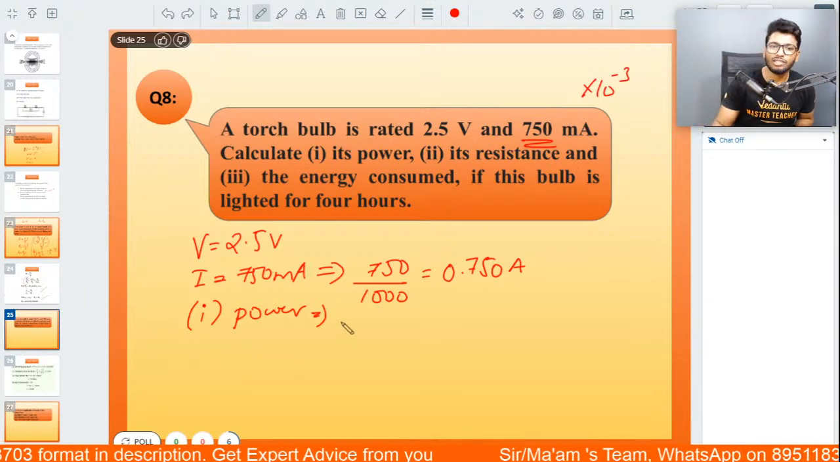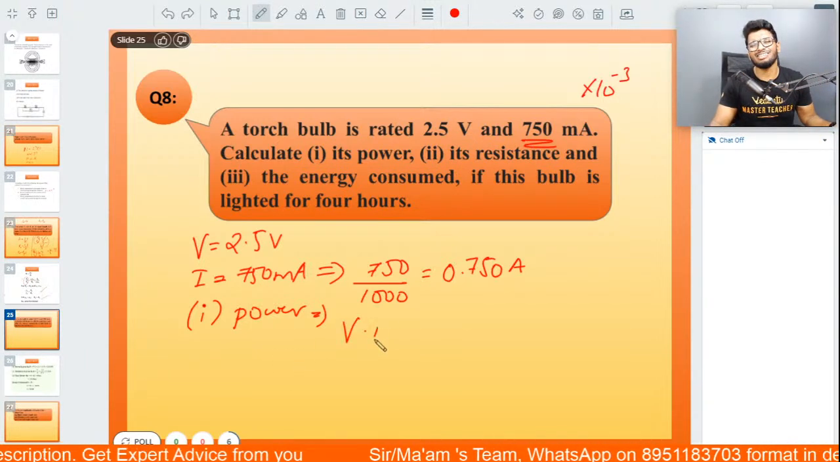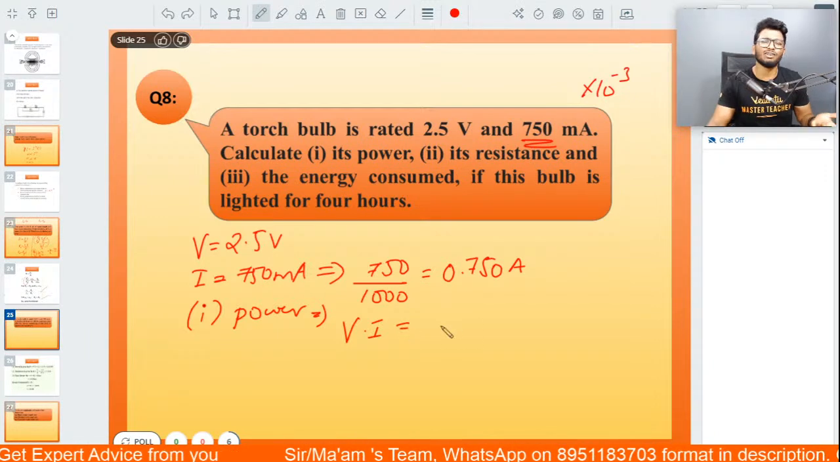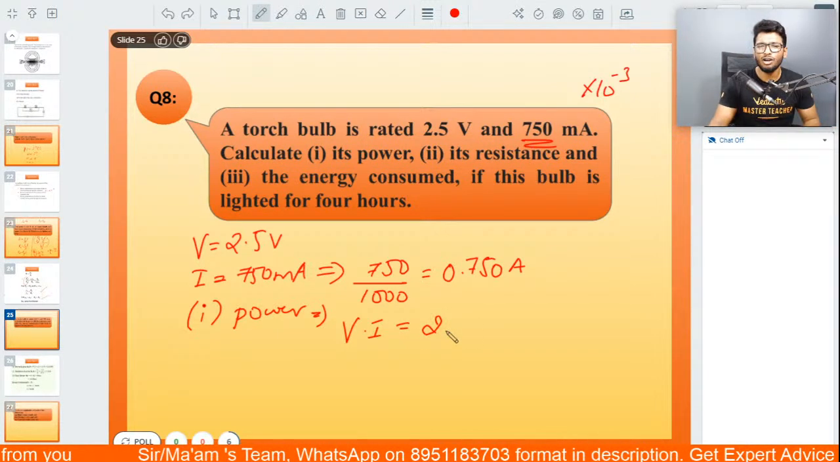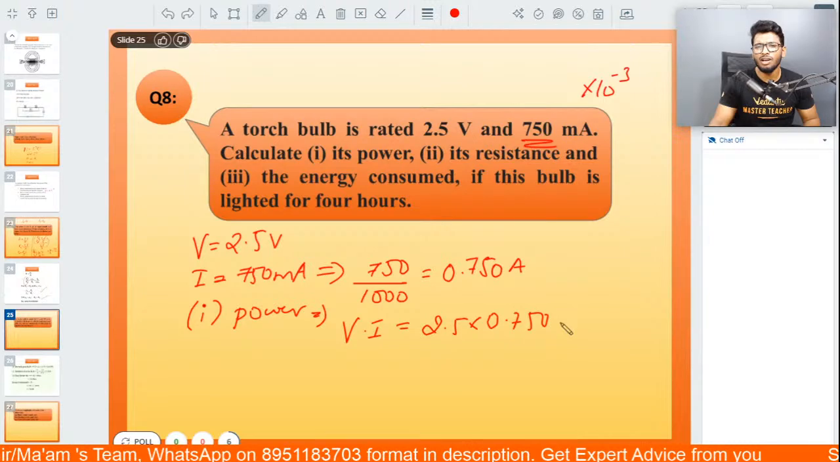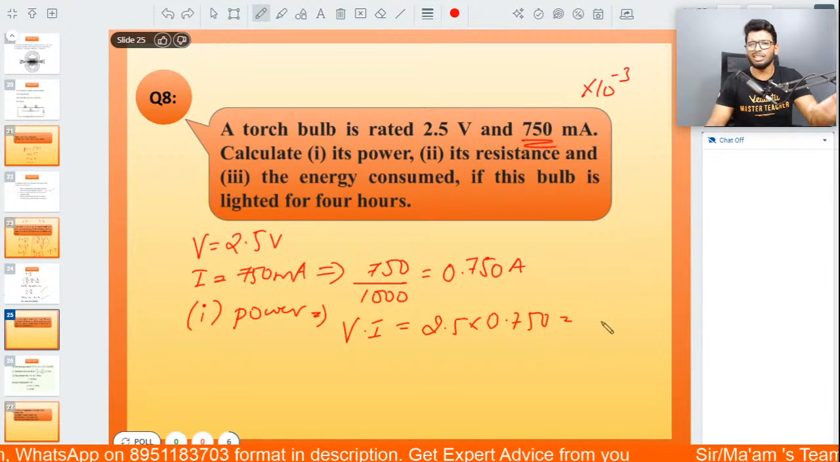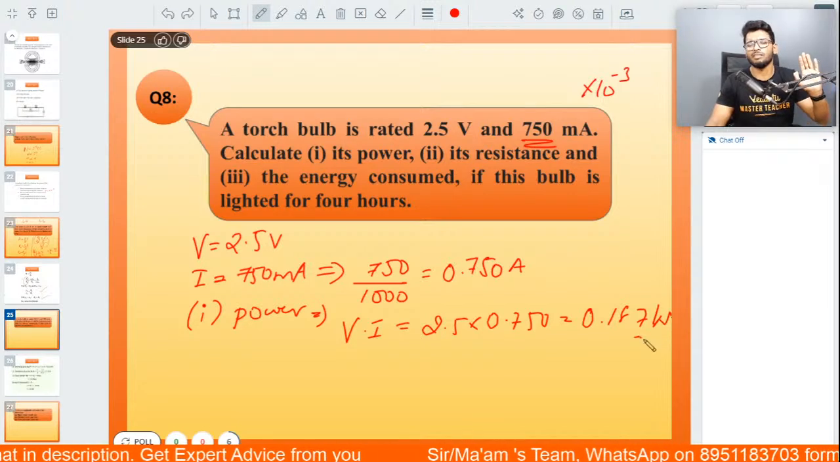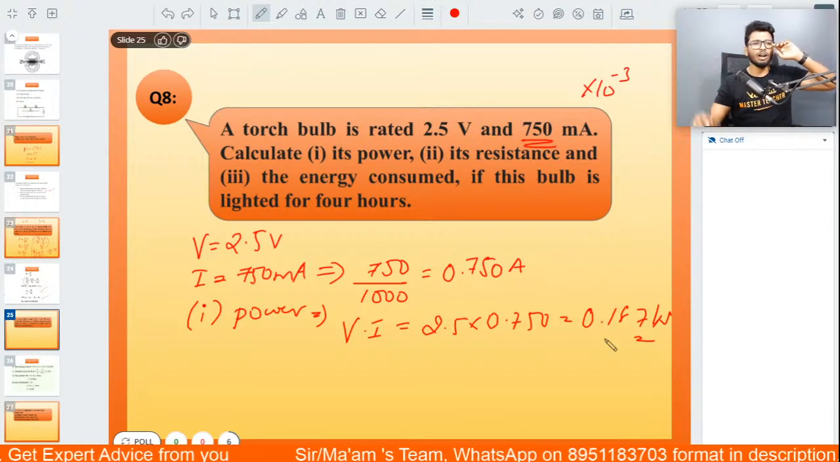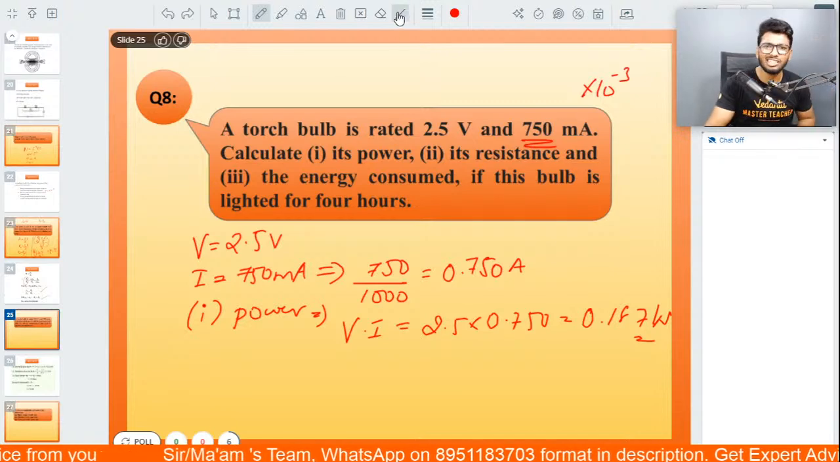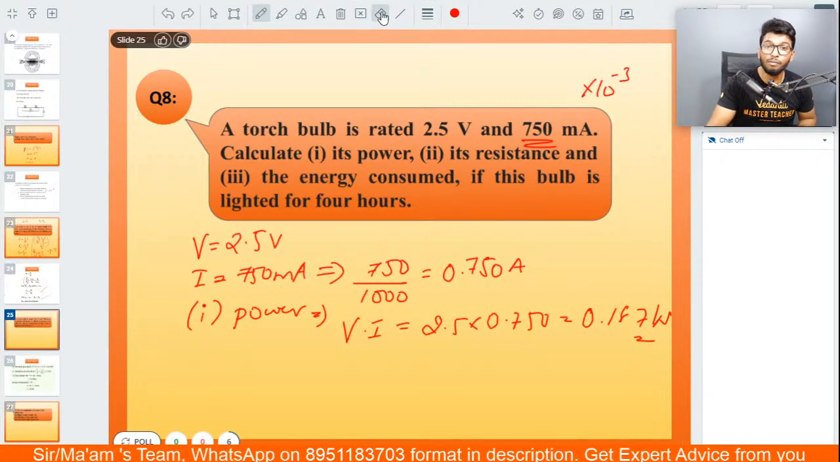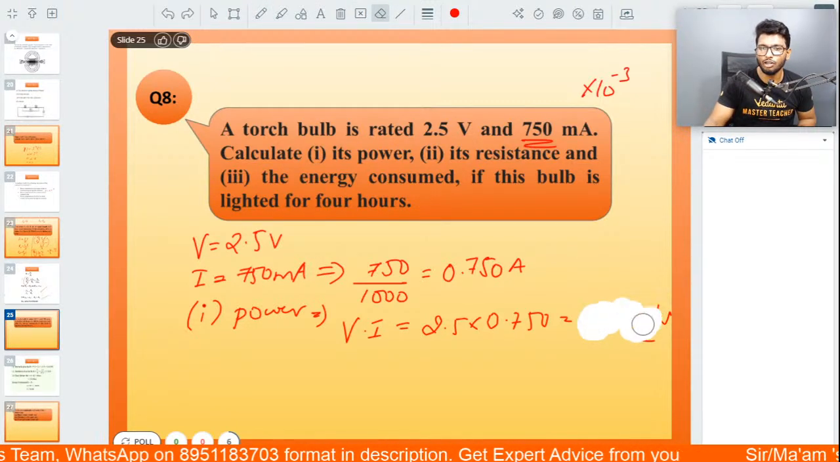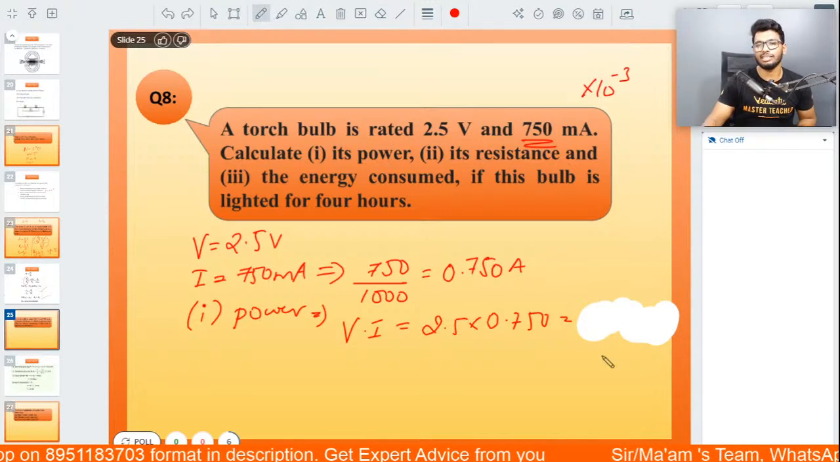Alright, so what is the power? Power is a simple formula. Power is equal to voltage into current. Substitute the values: 2.5 into 0.750. How much will you get, people? Absolutely. It's going to be 0.187 watts. No, sorry, my bad. Not 0.187. It's going to be 1.87.